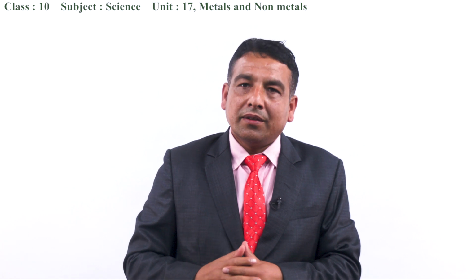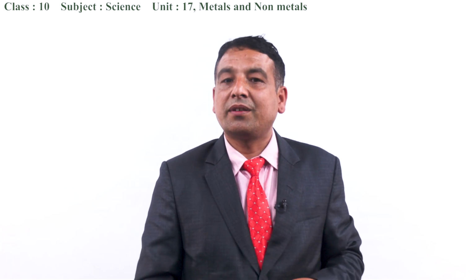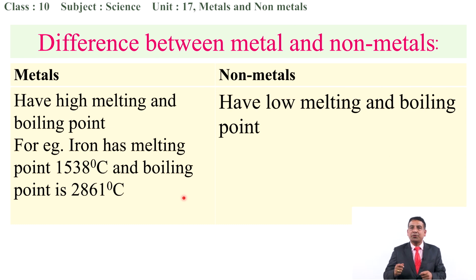So these are the properties as well as the differences between metals and non-metals. The next property of metal and non-metal is this: when you take a piece of metal or iron into an oven, how long does it take to heat it as well as to melt it? You can compare that time with a non-metal. Like you can take a piece of wood.